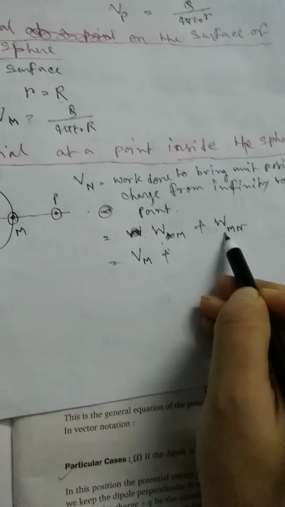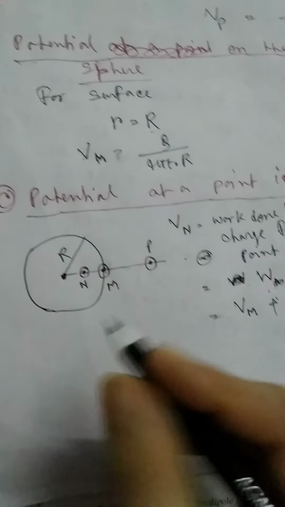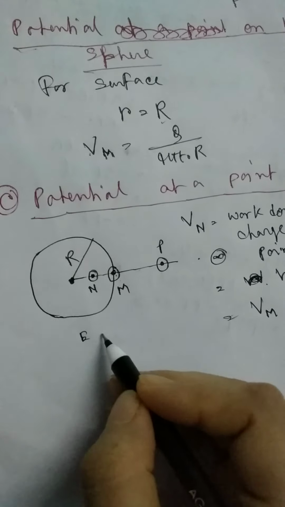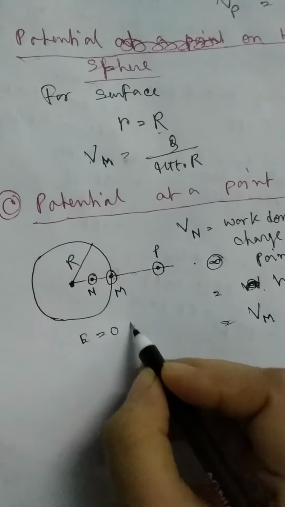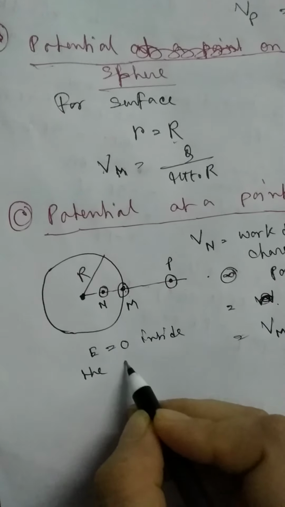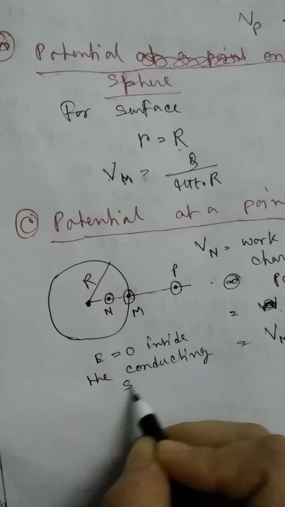And what about Wmn? Wmn equals to 0 because E equals to 0 inside the conducting sphere.